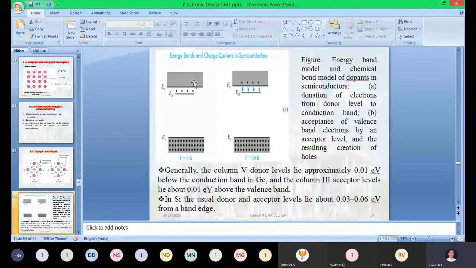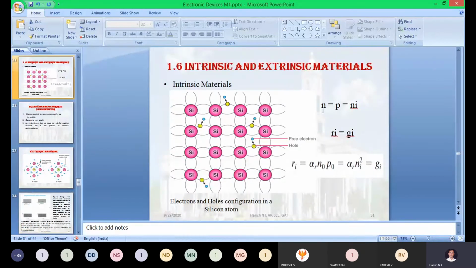Now you keep on varying the temperature up to room temperature, 25 degrees Celsius or 100 degrees, something like that. Even along with this electron, a few electrons from the valency band will also be moved to the conduction band. Now will you tell me, in the extrinsic, especially for the n-type semiconducting material, will this equation still hold the same or are there any changes? N equal to P equal to Ni.